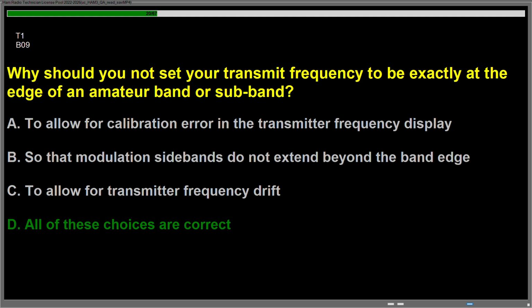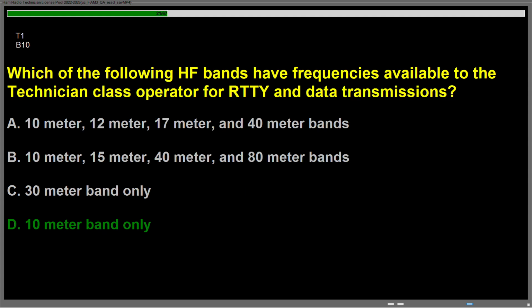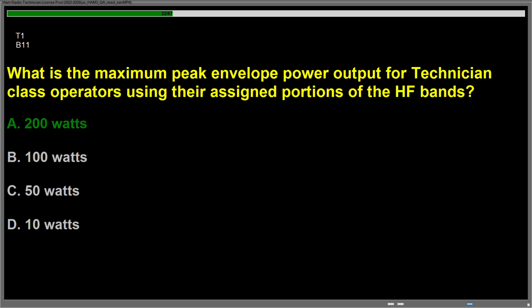Question Bravo 10, which of the following HF bands have frequencies available to the technician class operator for RTTY and data transmissions? Answer is D, 10 meter band only. Question Bravo 11, what is the maximum peak envelope power output for technician class operators using their assigned portions of the HF bands? Answer is A, 200 watts.